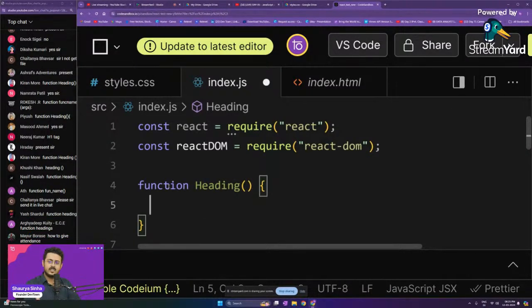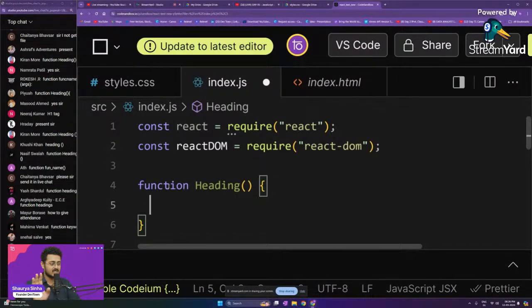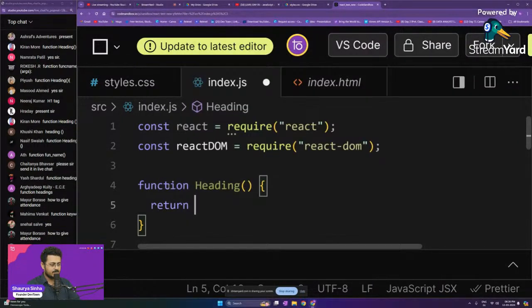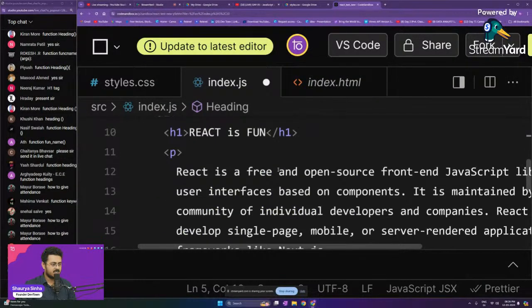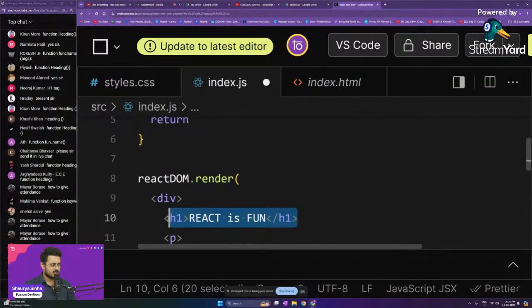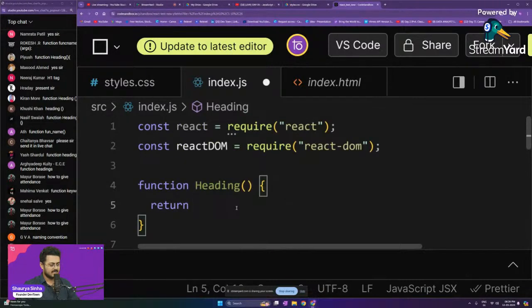Now this function is going to do only one thing. It is going to return the h1 tag. That's it. This function is only going to do one thing, guys: return the h1 tag. Okay, we'll just copy paste the h1 tag. So let's just Control X, Control C, and let's return the h1 tag right over here.